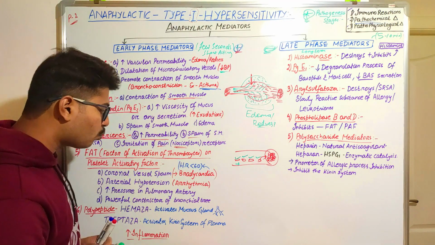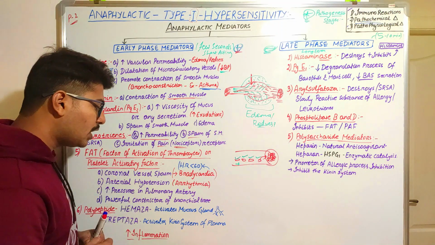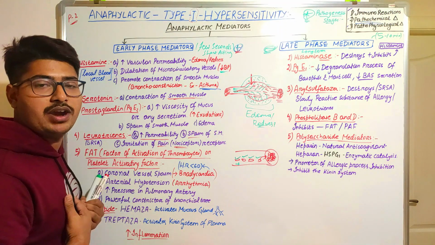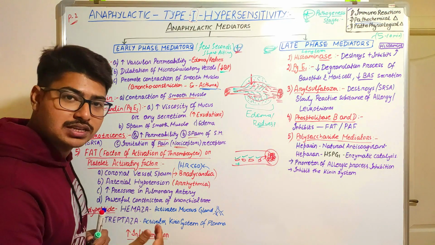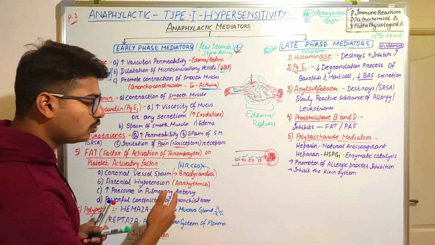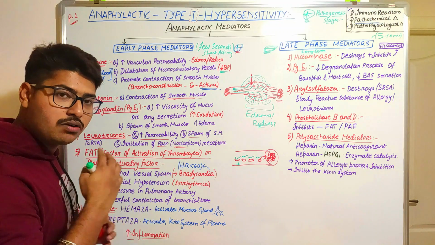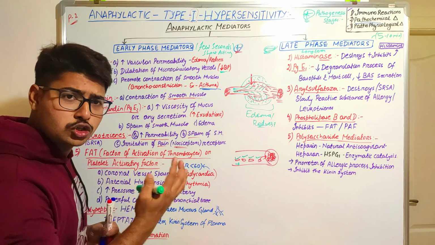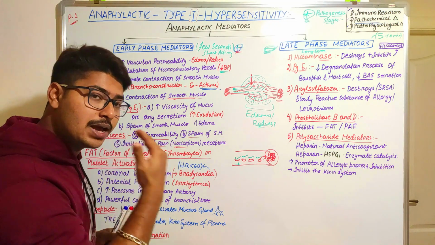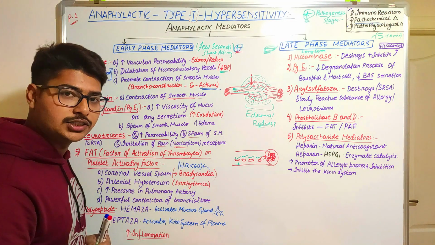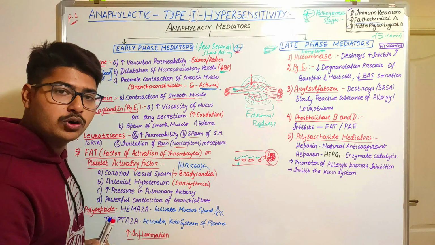Due to that reason, there will be coronary vessel spasm. It may affect our heart. There could be spasm in the coronary vessels, and that could lead to bradycardia, as the heart will not get enough blood, so it cannot pump and the heart rate will decrease. Next comes the arterial hypotension.